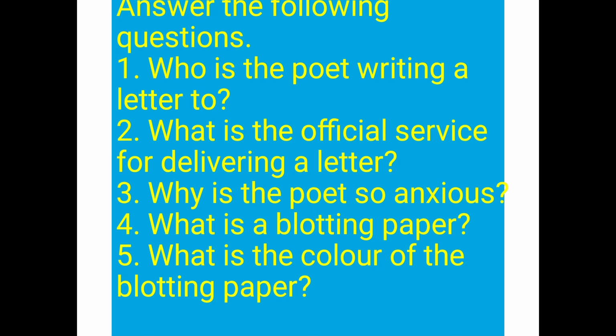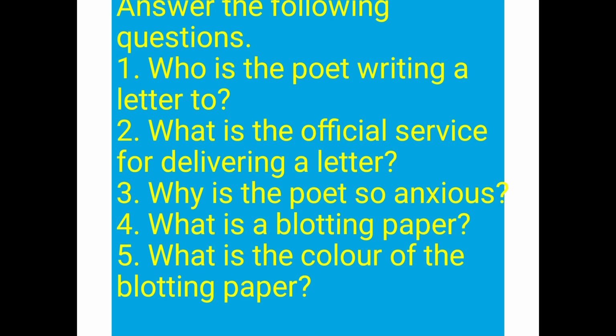Next question, what is the blotting paper? Well done. Blotting paper is a soft, thick paper which is used to absorb excess amount of liquid or ink from the paper. Why does the poet want to use blotting paper? Because she wants to write the letter in a beautiful writing. She wants that the work looks neat. Next question, what is the color of the blotting paper? The color of the blotting paper was pink.